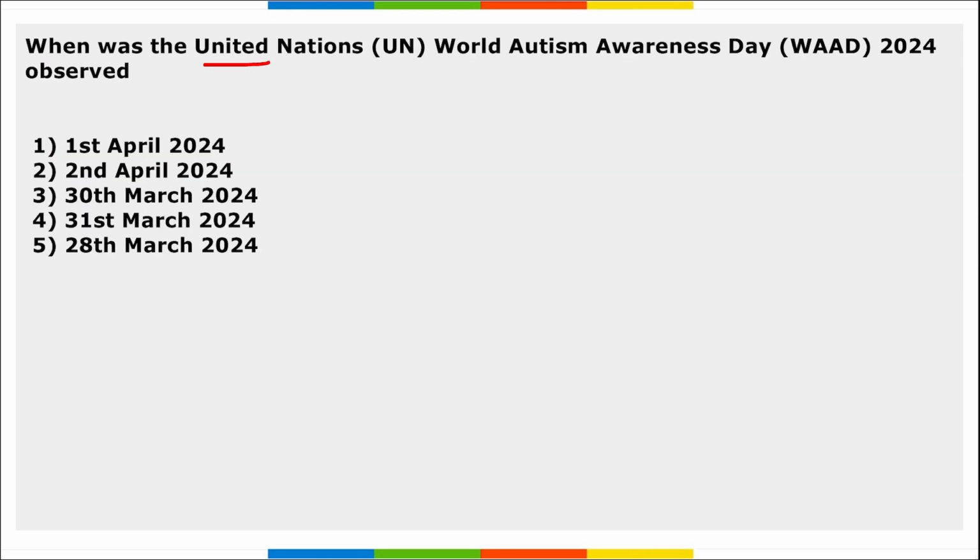Next, when was UN World Autism Awareness Day observed across the globe? It is observed on 2nd of April across the globe to raise awareness about ASD, that is Autism Spectrum Disorder, and it promotes the realization of human rights and basic freedoms. Then this observance is the 17th edition of the World Autism Awareness Day.